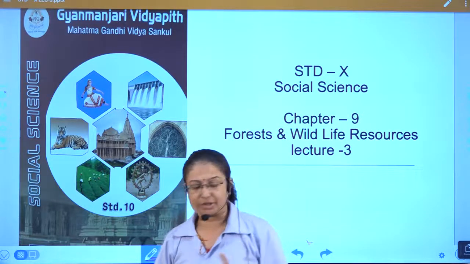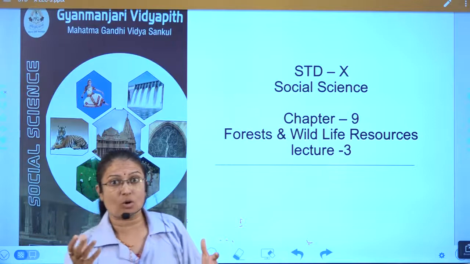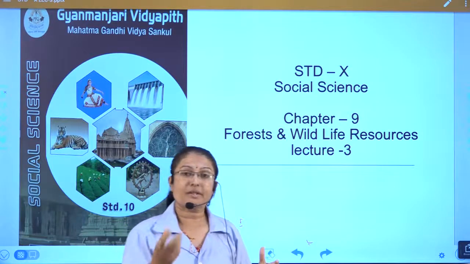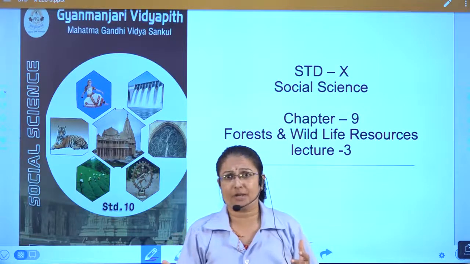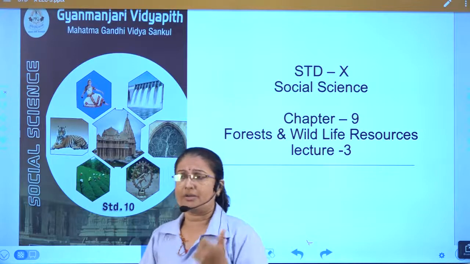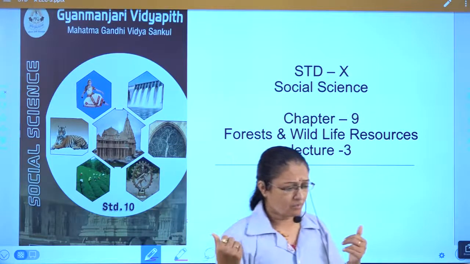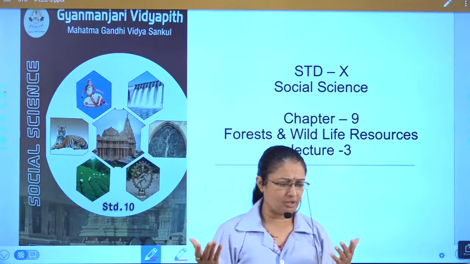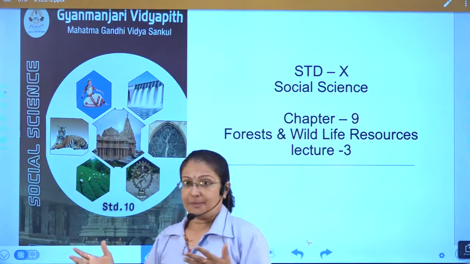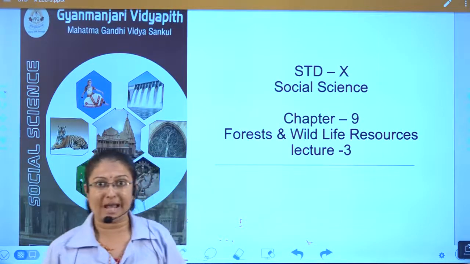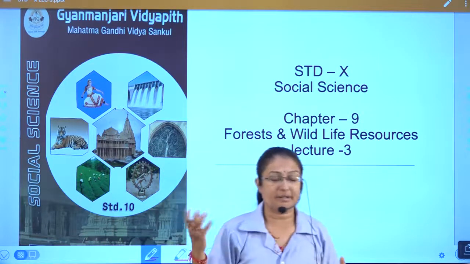Then the reasons for the destruction of wildlife. So from your small classes we have been discussing this point. What are the reasons for the destruction of wildlife? Why is there destruction? People hunt animals for meat, skin, and bones, and for a number of multipurpose projects we are even cutting down the forest, and due to this animals are losing their abode, and as they lose their abode, a number of birds and animals are in a danger position.